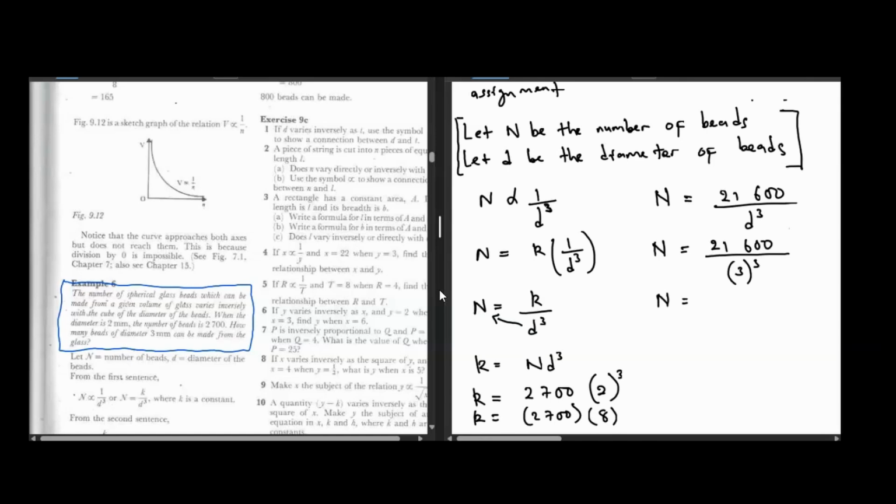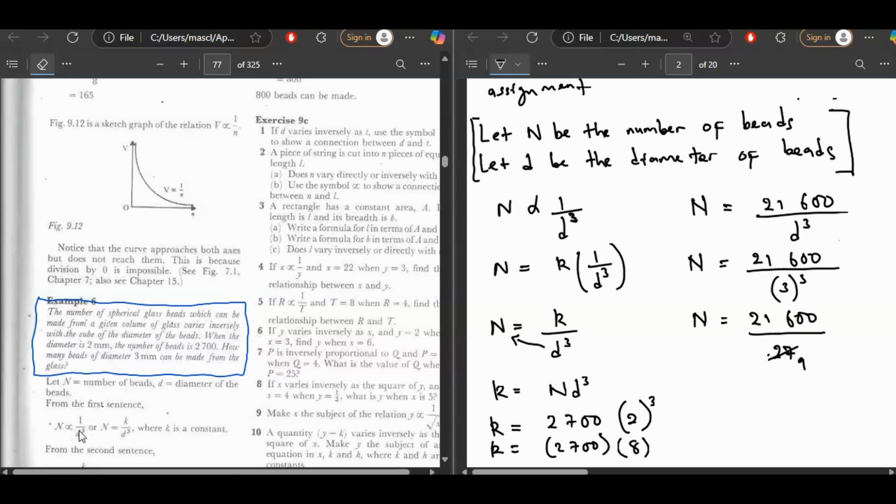So n is equal to 21,600 over 3 times 3 times 3, that is 27. 3 into 21 is 7, 3 into 6 is 2, and 0, 0.